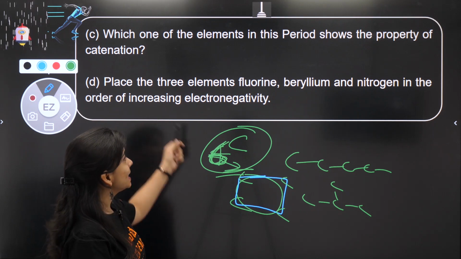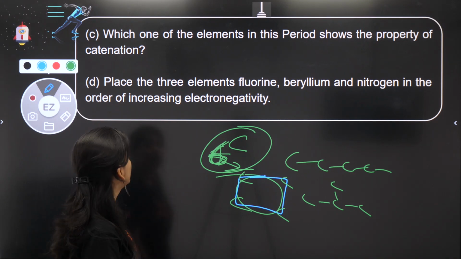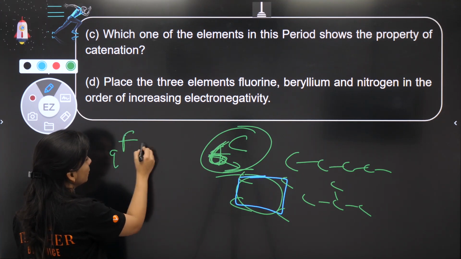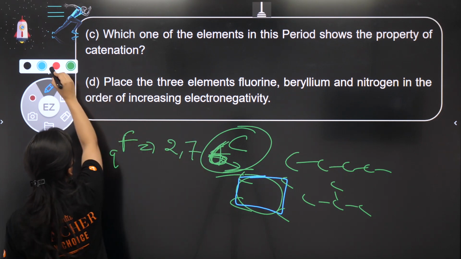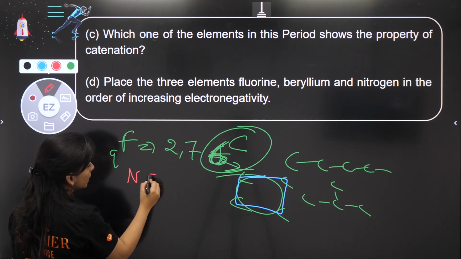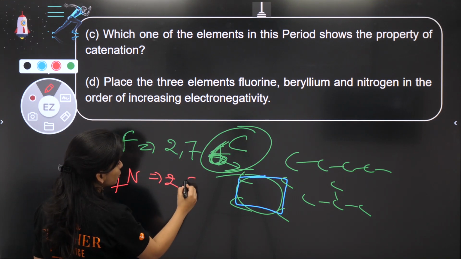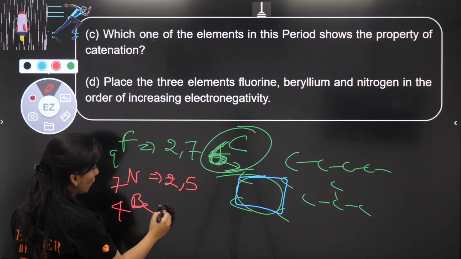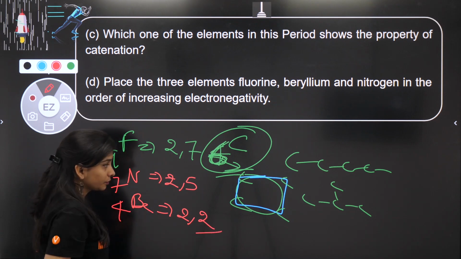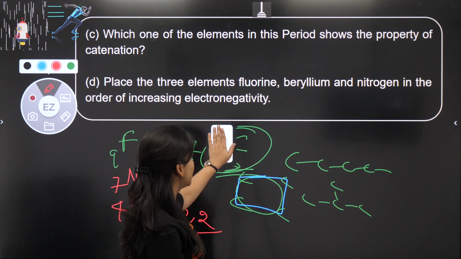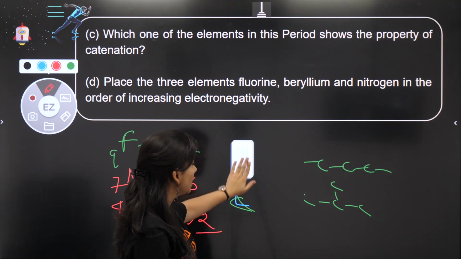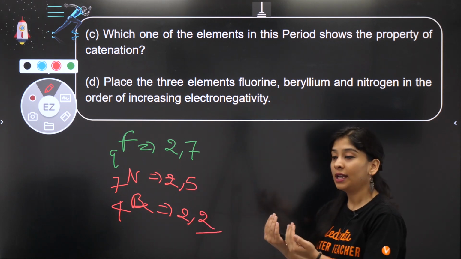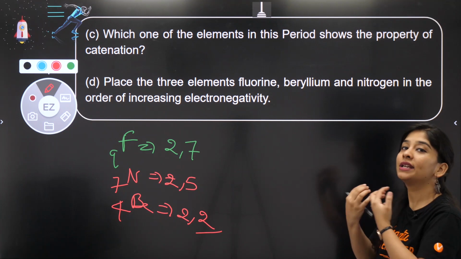Okay. Now place the 3 elements fluorine, beryllium and nitrogen in the order of increasing electronegativity. How can that be done? First, write the configuration. Fluorine is 2, 7, nitrogen with atomic number 7 is 2, 5, and beryllium having atomic number 4 is 2, 2. So basically, what is electronegativity? We have discussed it in the previous question also. Tendency to gain electrons, tendency to accept or keep the electron towards itself. It needs an electron.